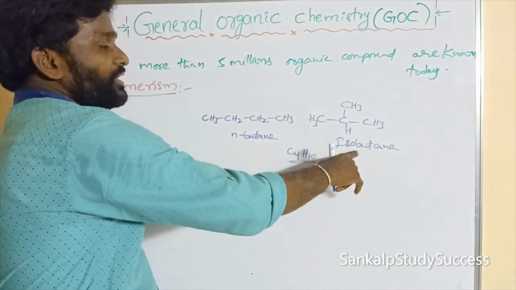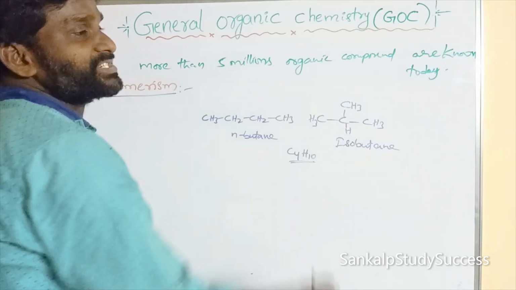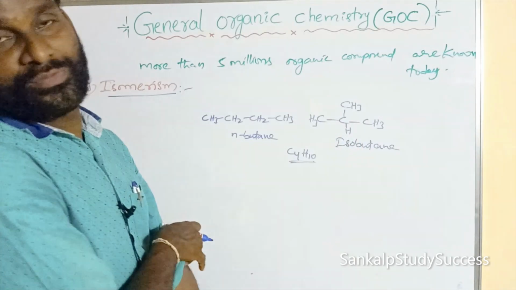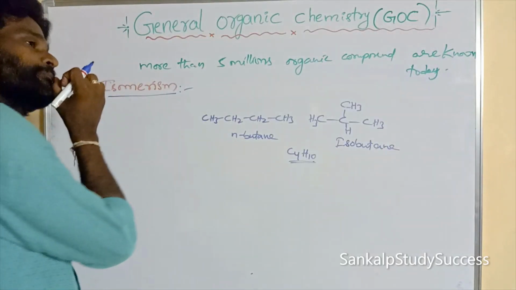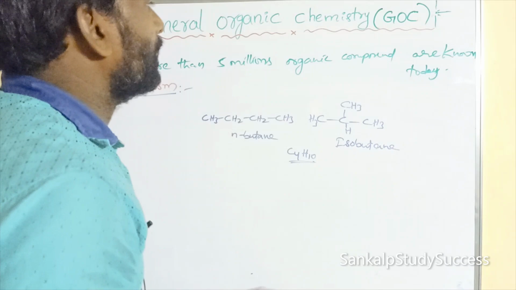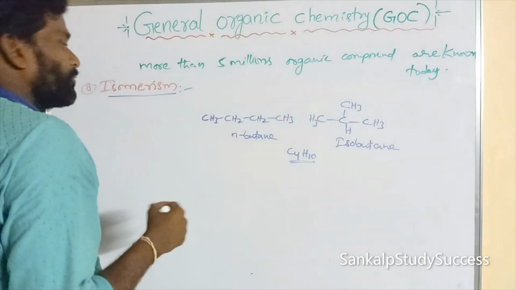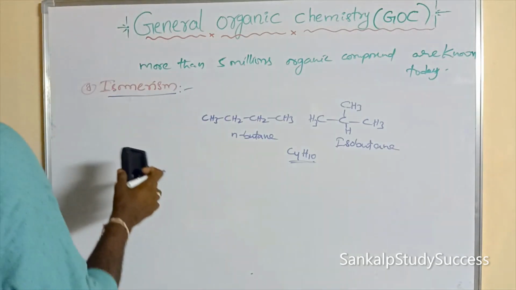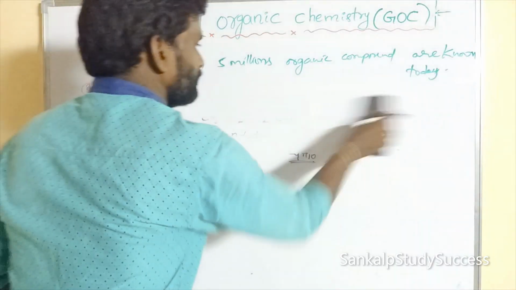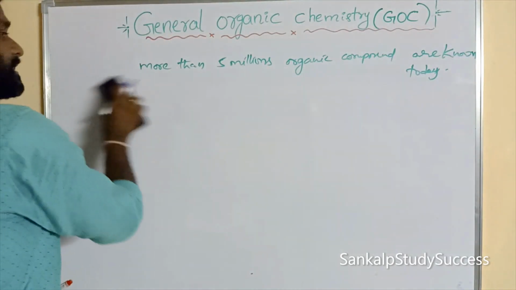Compounds having the same molecular formula but different structures are known as isomers. Isomerism will be discussed later in the next video, as it is a long concept. This is the third property.